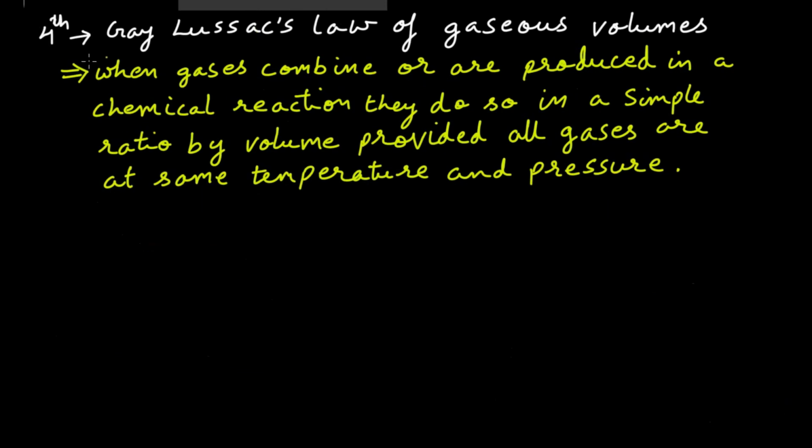The fourth one is Gay-Lussac's law of gaseous volumes. It states that when gases combine or are produced in a chemical reaction, they do so in a simple ratio by volume. You can use any unit. The ratio is by volume and the unit can be centimeter cube, meter cube, like that. Provided, now this is the condition, provided all gases are at same temperature and pressure. What are the conditions? The temperature and pressure should be same.